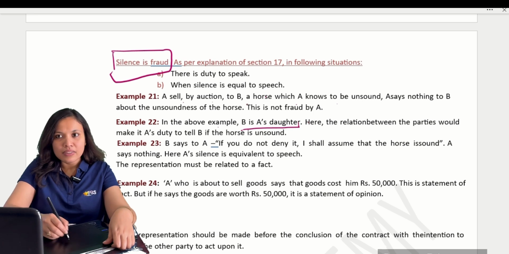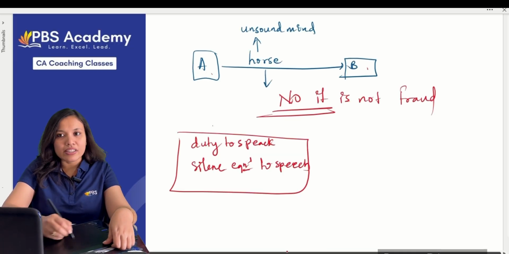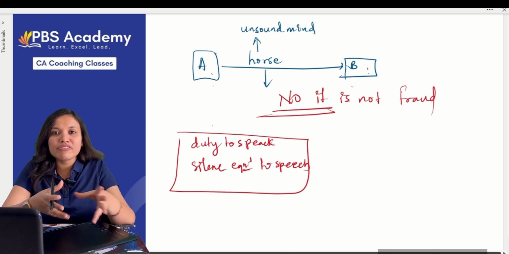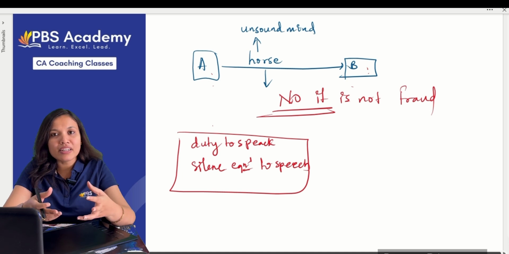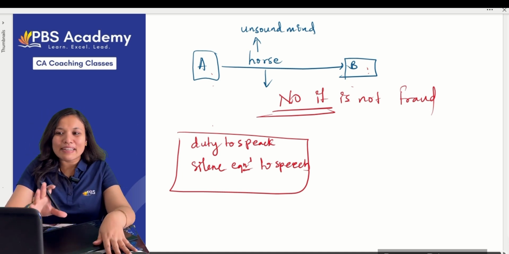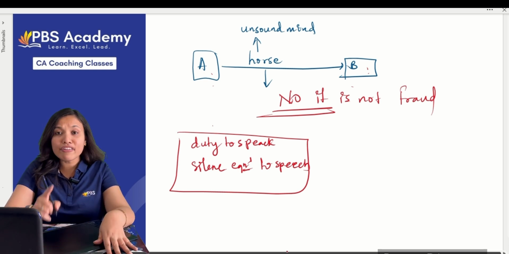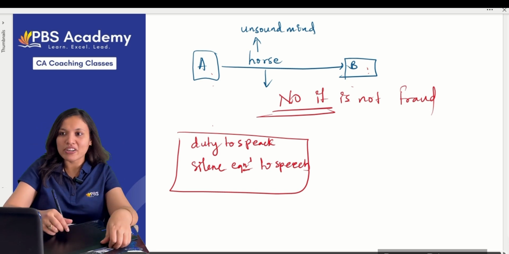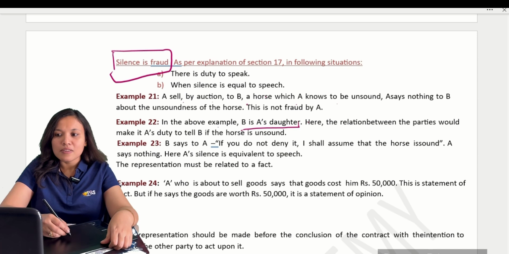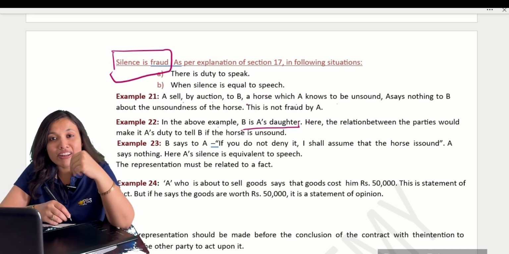Now suppose A and B are father and daughter. A is the father, B is the daughter. Because of their relationship, it becomes important for A to disclose the unsoundness of the horse. So here it becomes the duty of the father to speak to B about the unsoundness. And if the father does not speak, then it amounts to fraud. Clear?